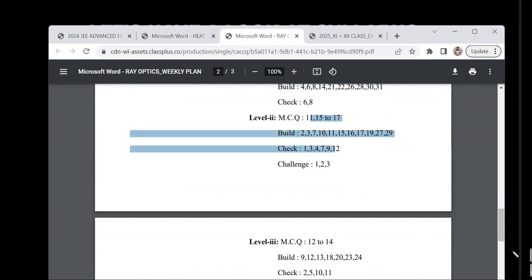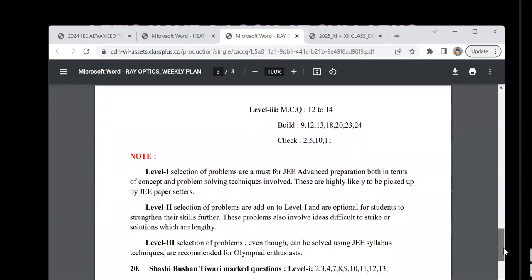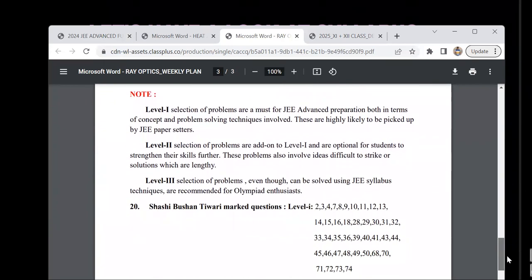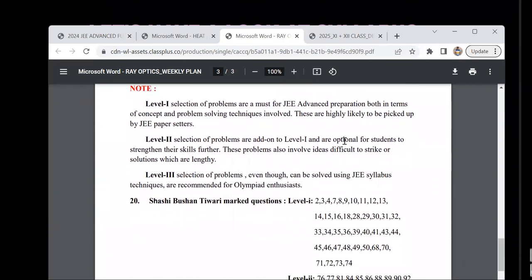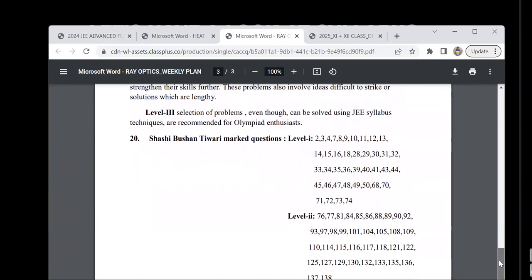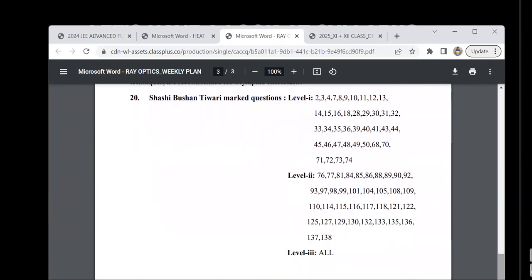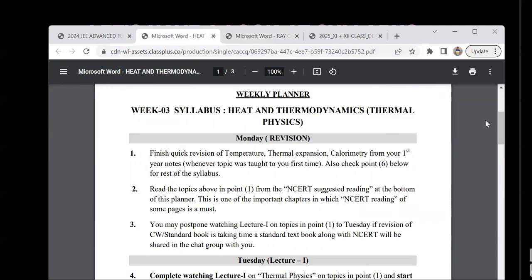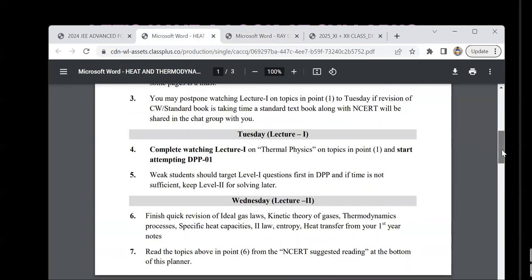You will not find these things in the weekly planner. So this is the criteria for level 1, level 2, level 3 selections, even Shashi Bhushan Tiwari and all that. Level 1 is the most highly anticipated questions for JEE Advanced. Level 3 is for Olympiads, etc. So these are the Shashi Bhushan Tiwari marked questions for ray optics. Then you go to the heat and thermodynamics weekly planner, which is week 3, right? You could see a similar thing.